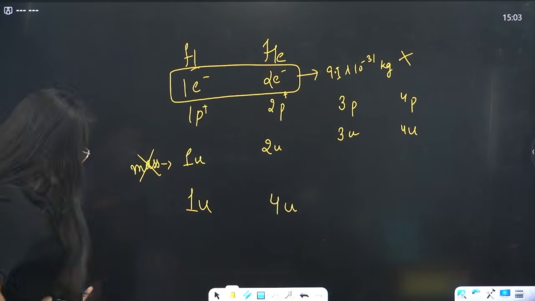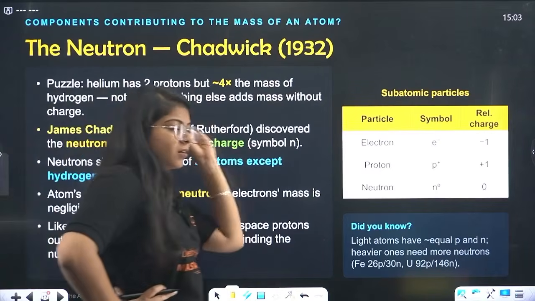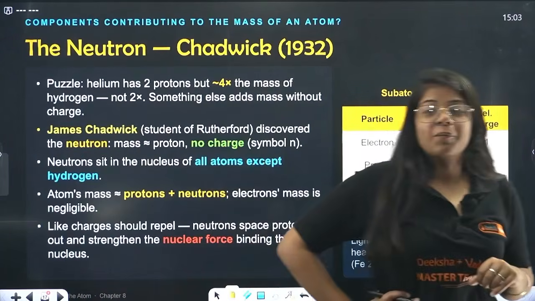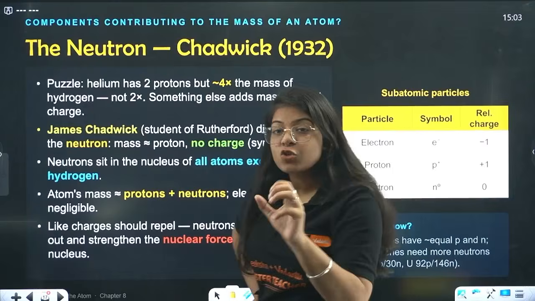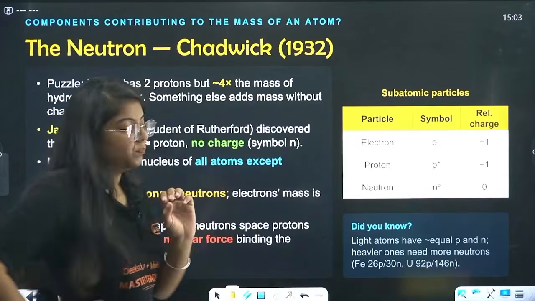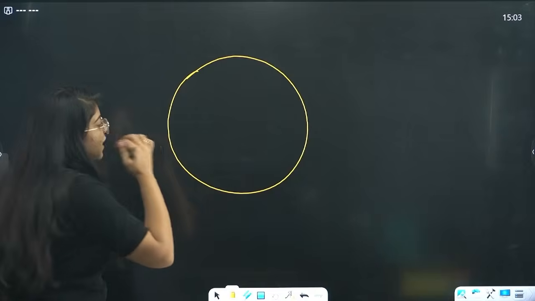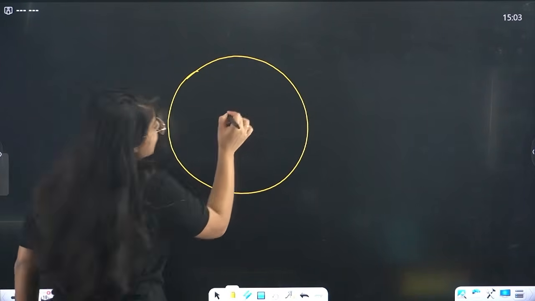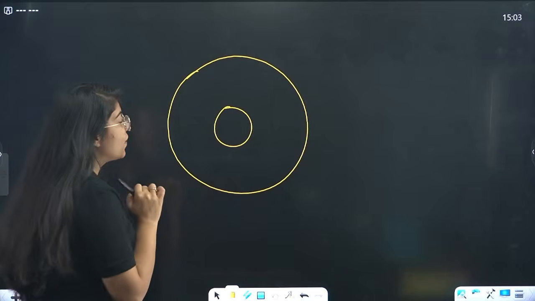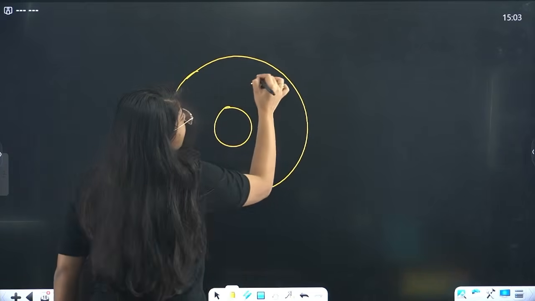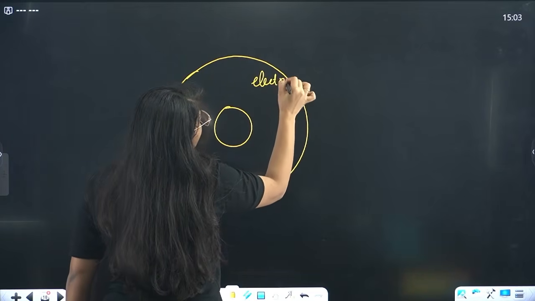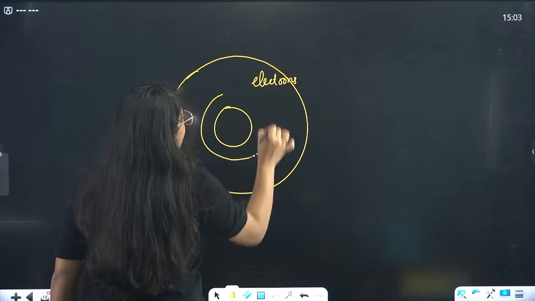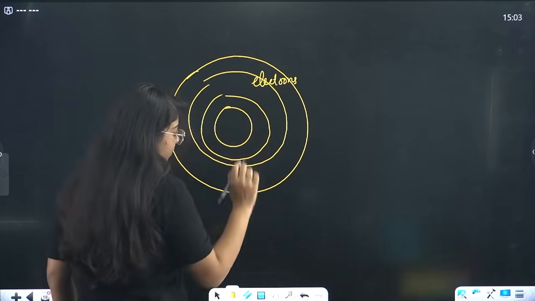That's where Chadwick comes in, and he says that actually you are missing one thing. Inside this atom we have a nucleus, and we said that there are electrons in fixed shells, rotating in fixed shells.